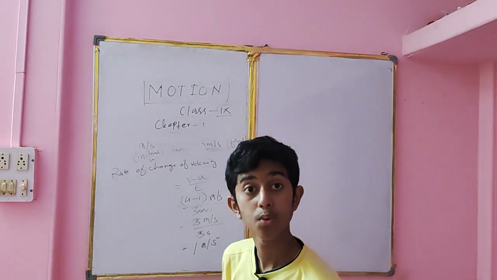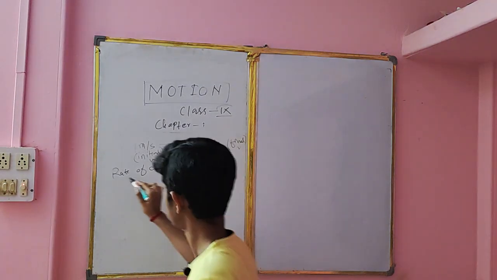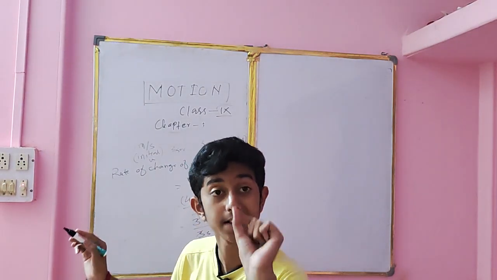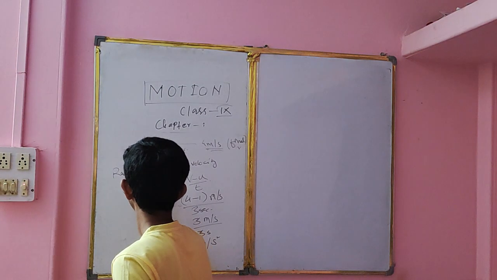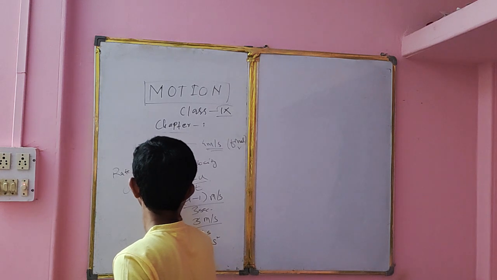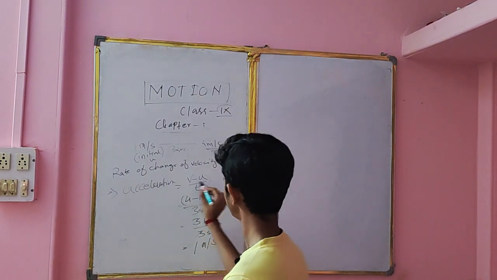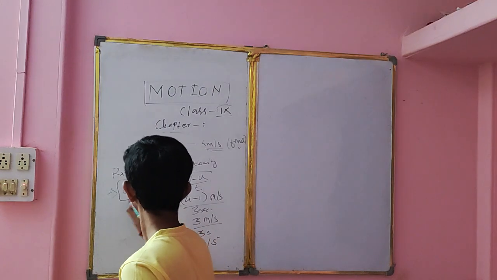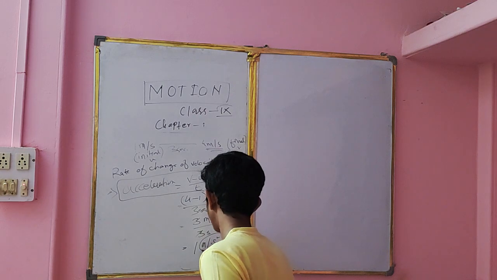Yes. From this, what are the observations we can make? I said you just now that the rate of change of velocity is also known as acceleration. So we can write acceleration. The formula of acceleration is this and the unit of acceleration is this.